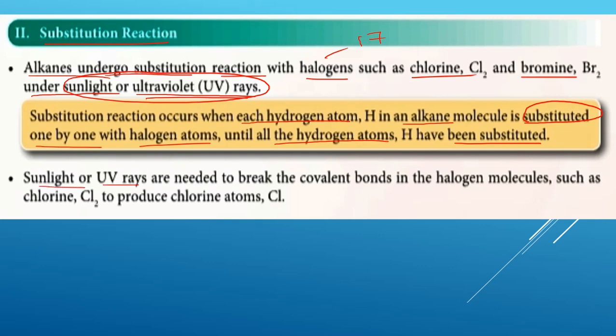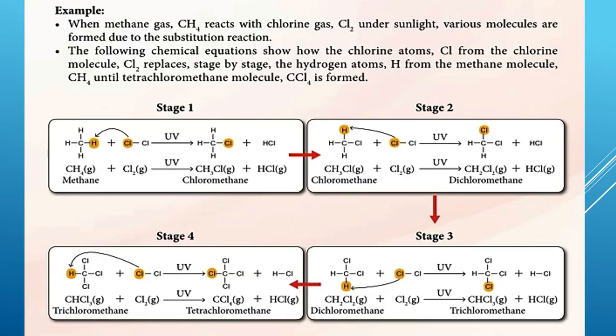Sunlight or UV rays are needed to break the covalent bond in the halogen molecule such as chlorine to produce chlorine atoms. Sebab itu ini adalah satu yang diperlukan, sunlight or UV rays. For example, when methane gas CH4 reacts with chlorine gas under sunlight, UV rays, various molecules are formed due to the substitution reaction.